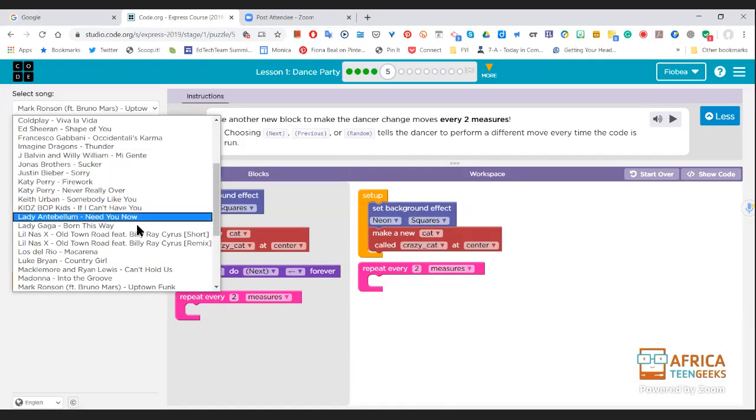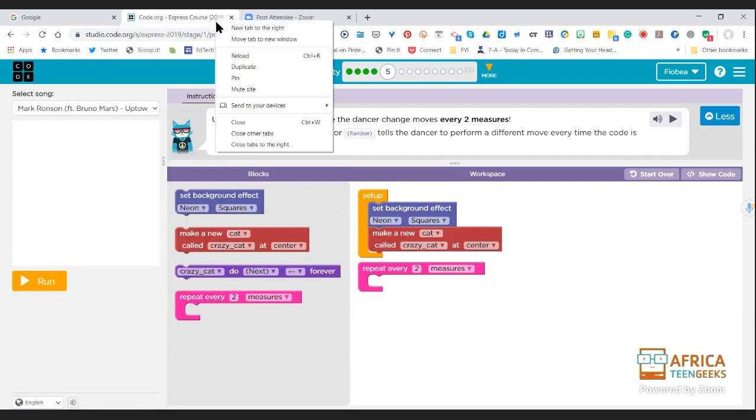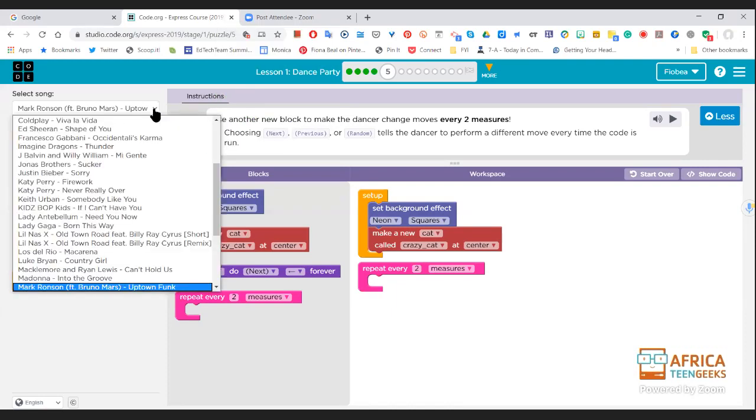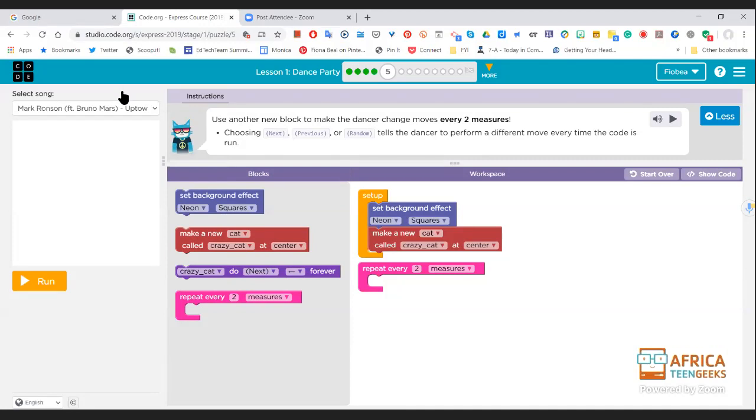There's a lot of music. I can't play it. I hope that I have muted this. Let me just mute. Okay, there's loads of music to choose from. And unfortunately, I can't play it because of live streaming over YouTube, but you'll be able to hear it on your side, which will be lovely.